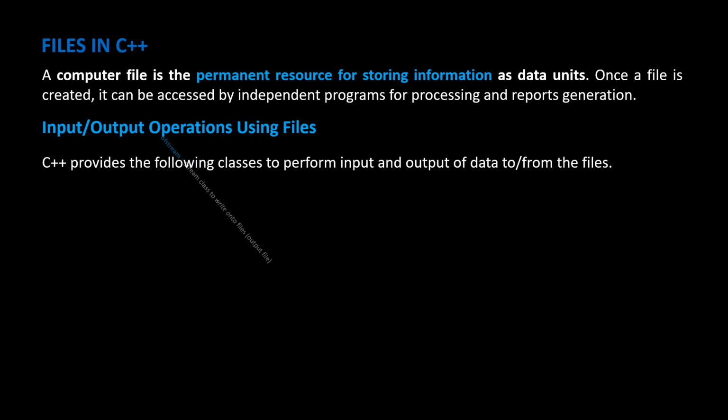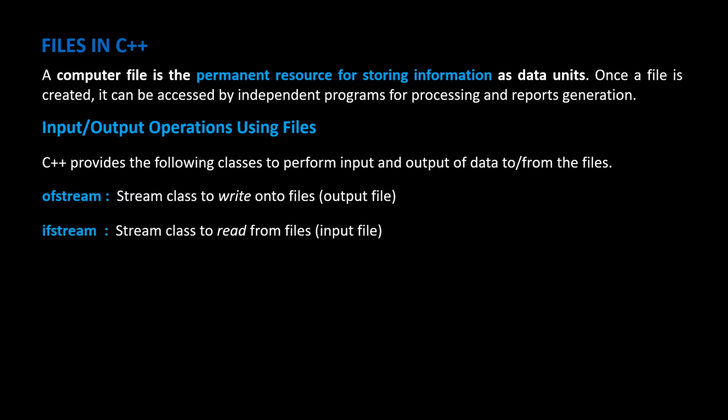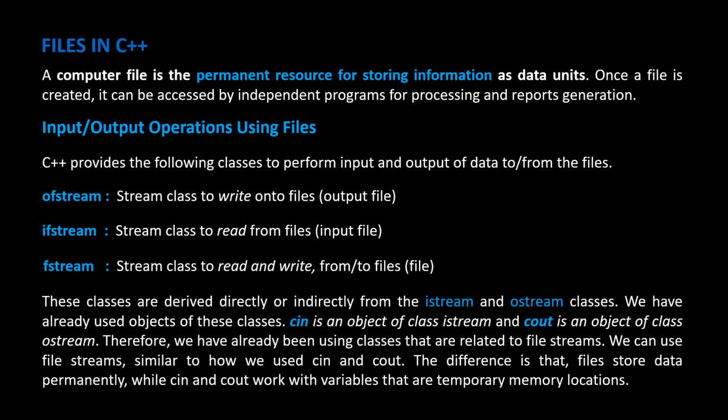ofstream. It is the stream class to write onto files, the output file. ifstream. It is the stream class to read from files, the input file. fstream. It is the stream class to read and write from or to files, the generic file. These classes are derived directly or indirectly from the istream and ostream classes.